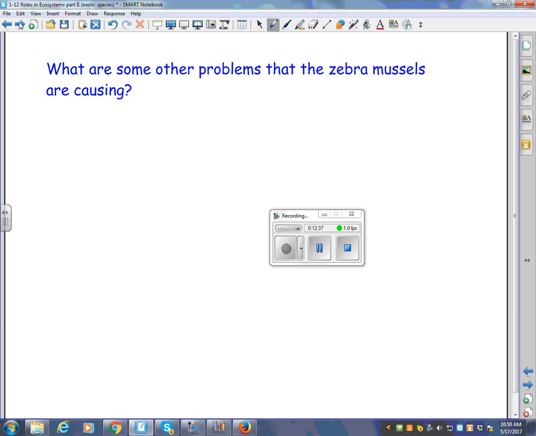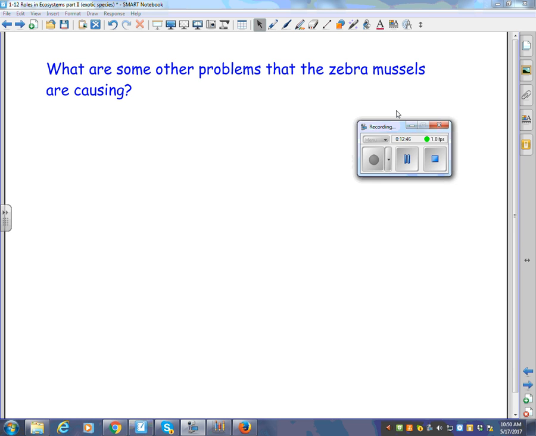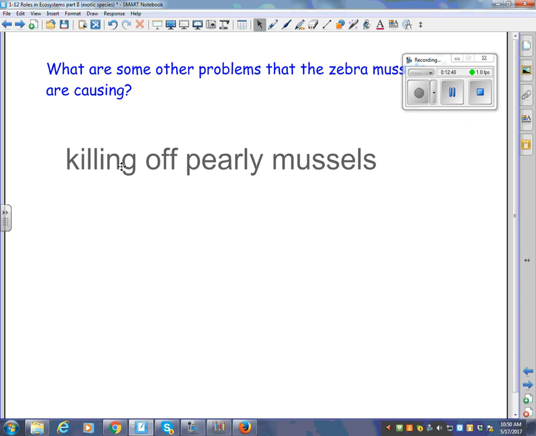So there have been some problems with the zebra mussels, but there have been some good things as well, right? So what do we have here? What are some other problems? You guys should have a space, I think. Okay, so they killed off pearly mussels. Were there any other problems? Were there any more that we should note? They accumulate.